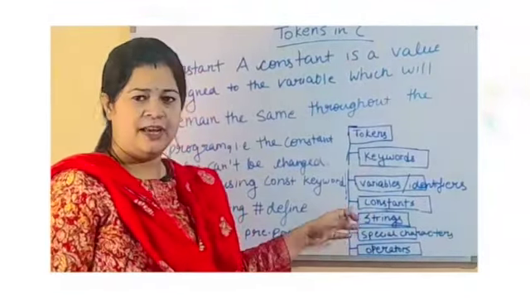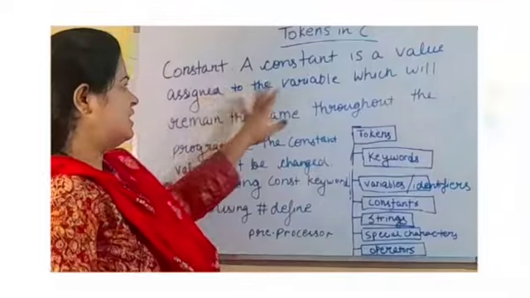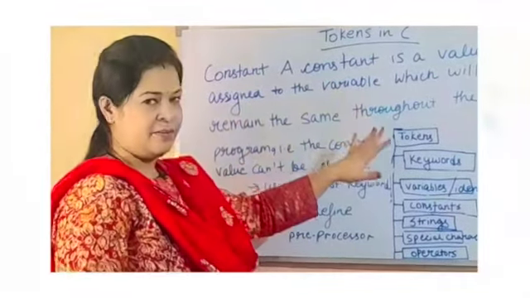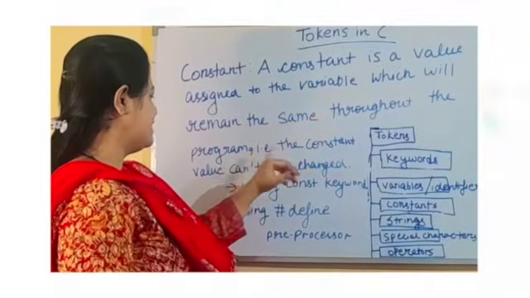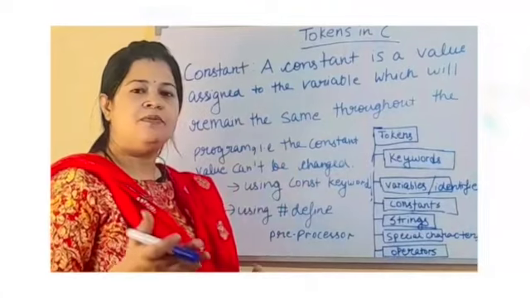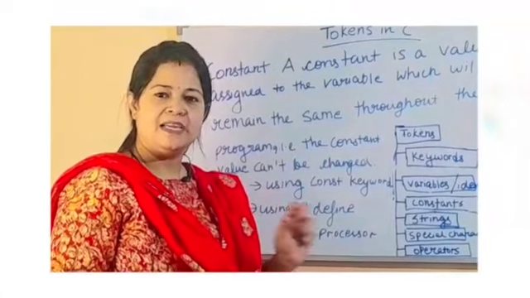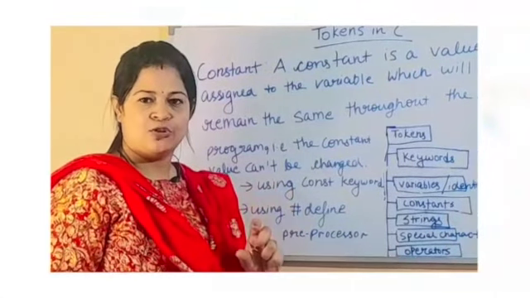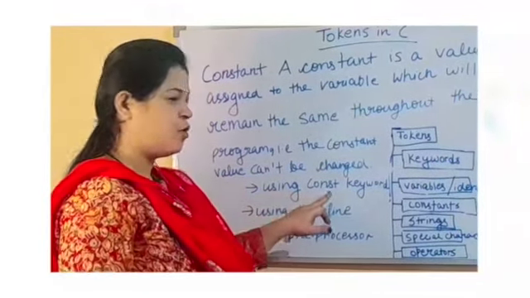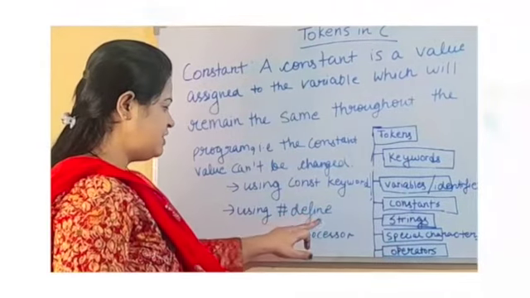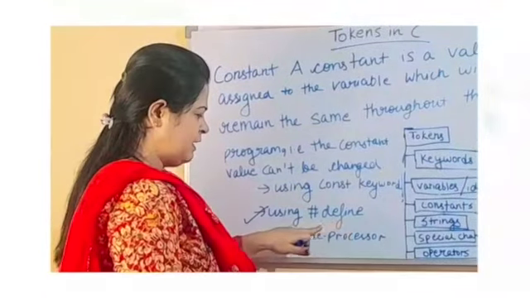The third one is constant. As the name specifies, a constant is something that doesn't change. A constant in C is a value assigned to a variable that will remain the same throughout the program; the constant value cannot be changed. For example, if we want to find the area of a circle, pi r square, pi is a constant. So how can we do that? We can declare a constant with the help of two methods: using the const keyword or using the hash define preprocessor, which are also called macros. I will tell you this later on.